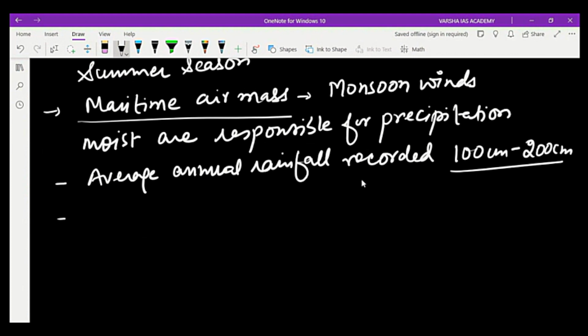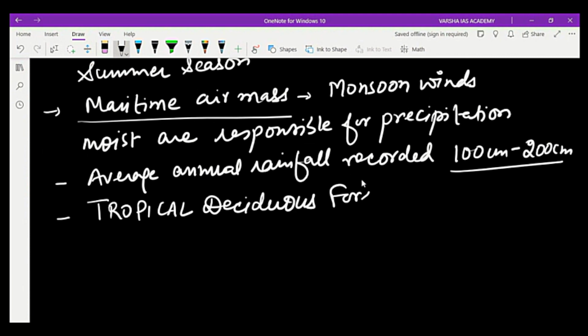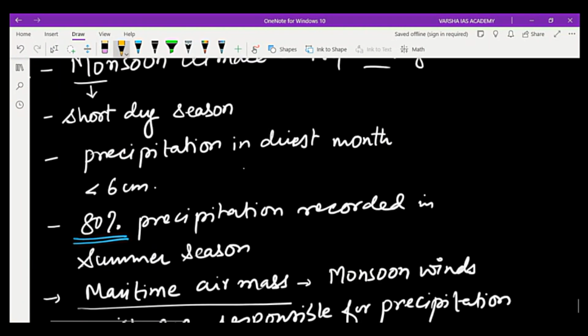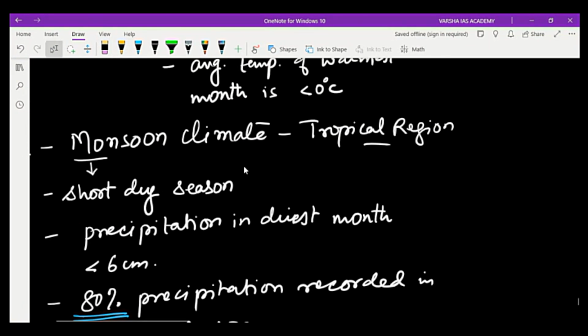That amount of rainfall is sufficient for tropical deciduous forest. One more important thing is that the monsoon climate, as it is in the tropical region, is also called tropical climate.